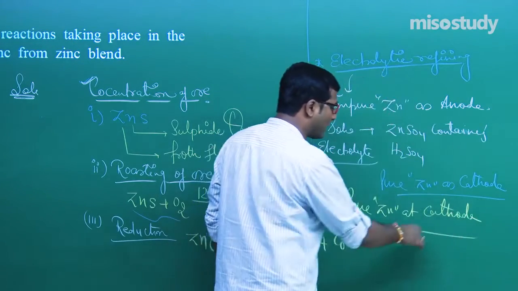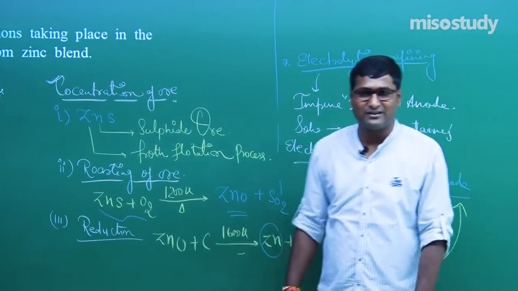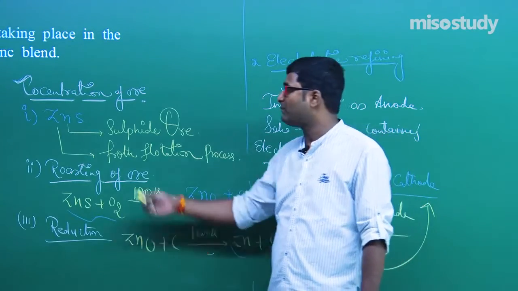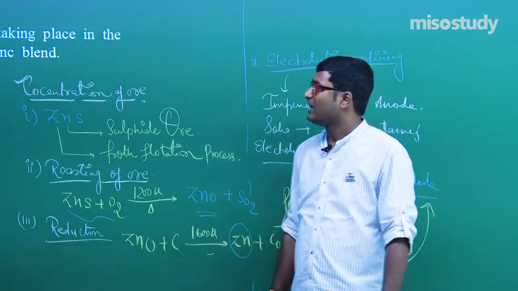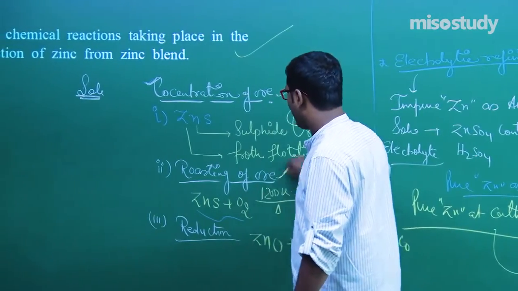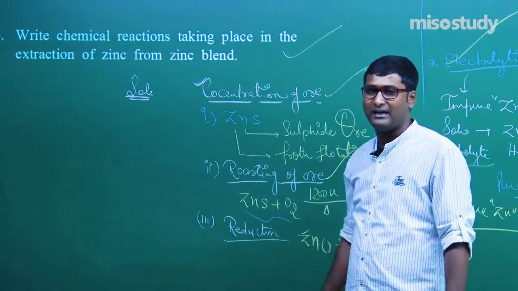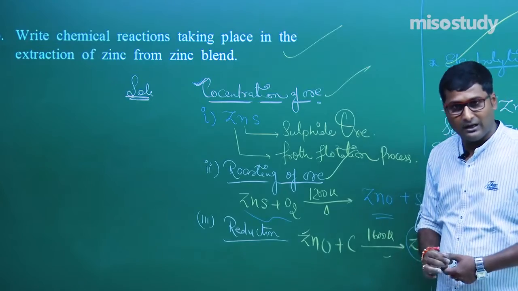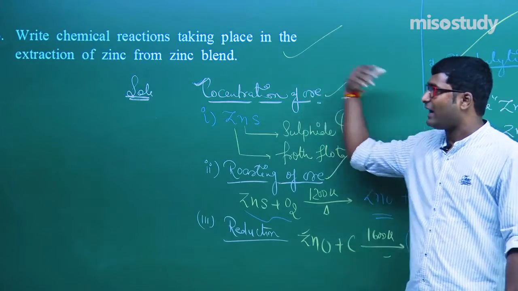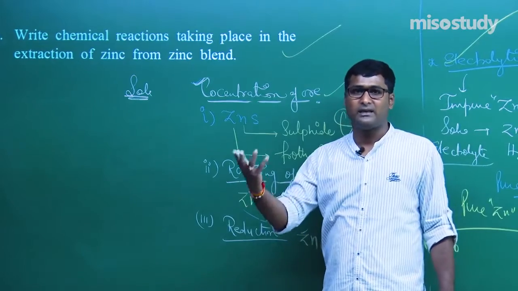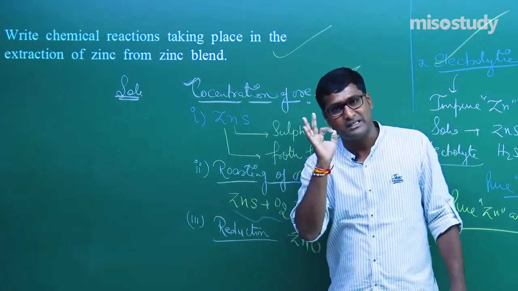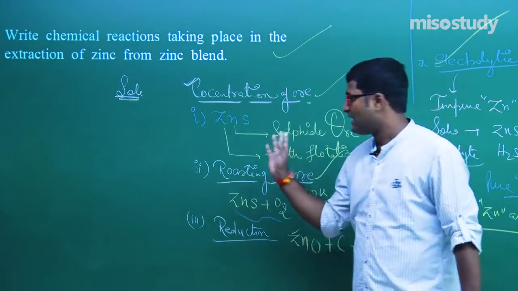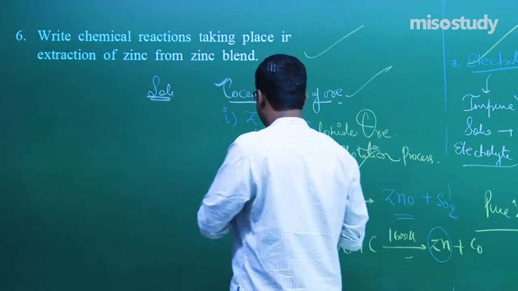As I promised you, according to your NCERT book, I will discuss the extraction of a few metals during my numerical solving sheet, that is problem solving. So I am discussing the things, that is, write the chemical reactions taking place in concentration, roasting, reduction and electrolytic refining. I have discussed each and everything in detail, so you do not need to remember those things, just understand, and whatever the case, whether it is copper, zinc or iron, the process is very simple. With command over the theory, you can solve each and every question, my friend. Now I am going to wrap this part and we'll discuss the next one. Wait for a moment.